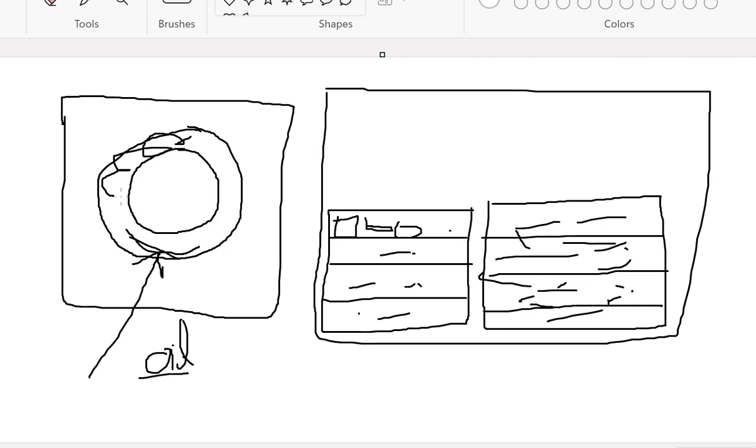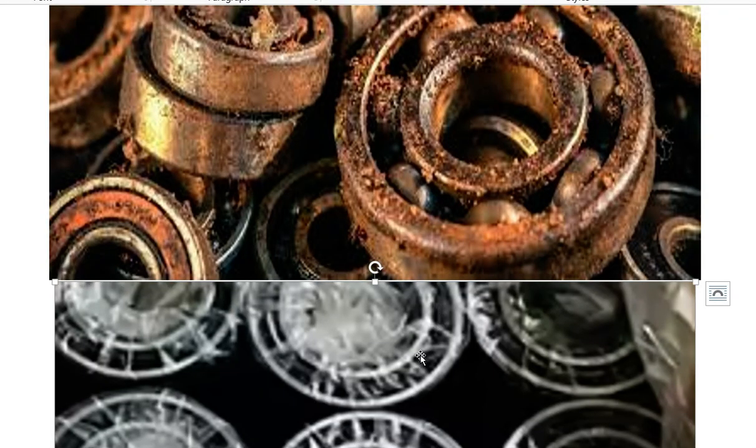Then we put the grease inside. When we put the grease, we put the oil seals on top of it. Here we can see on this picture, oil seals. This is a rubber oil seal, because some specific bearings which are used inside engines, inside mobile engines, require some specific kind of seals, oil seals.